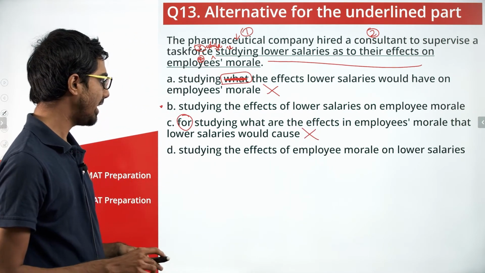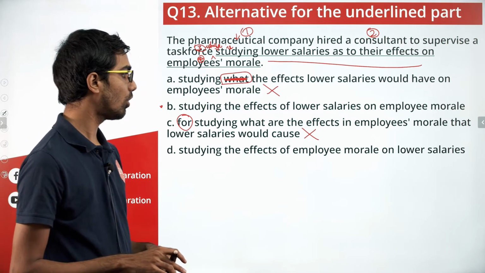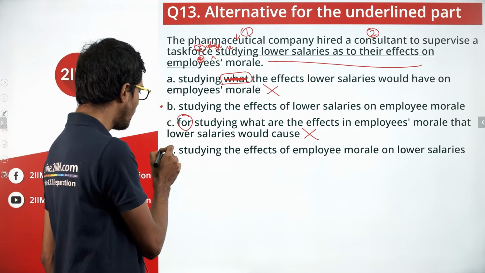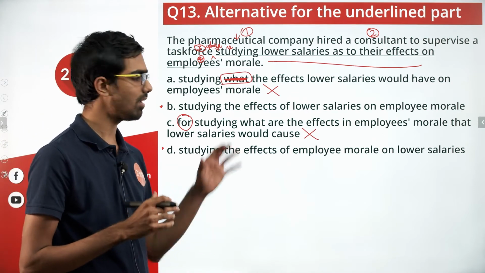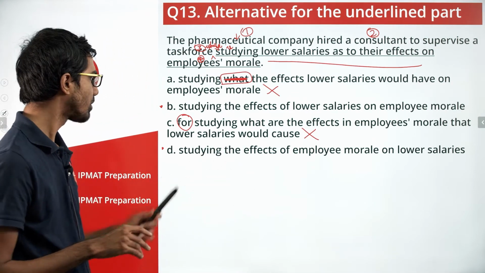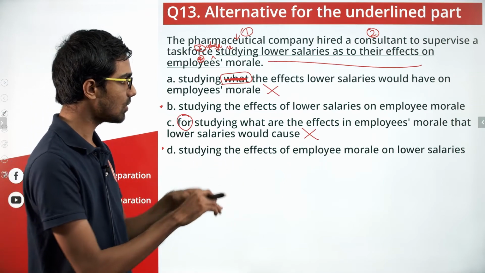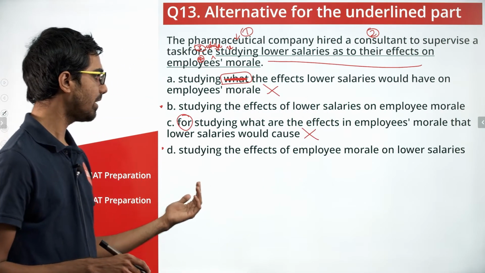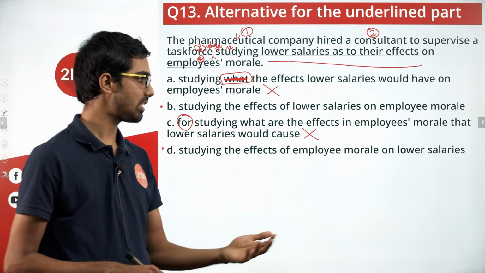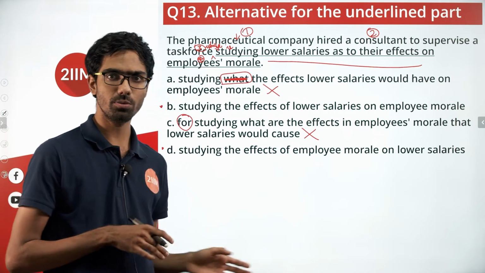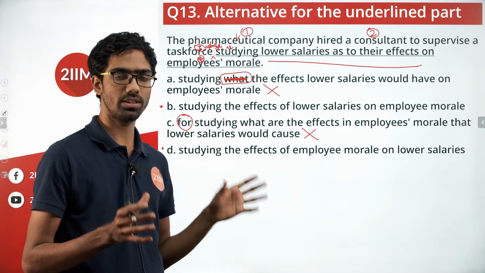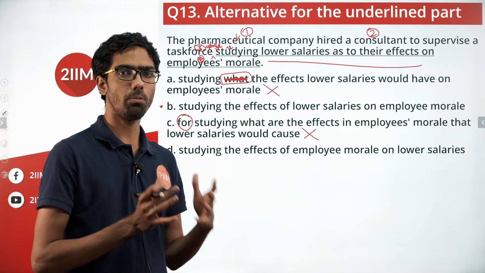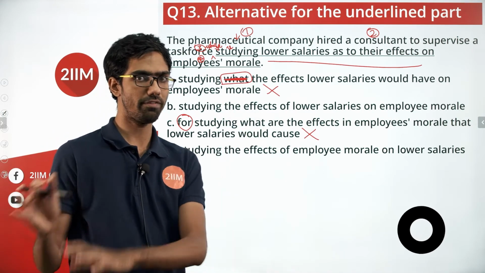The last one, studying the effects of employee morale on lower salaries. Okay. Let's compare B and D now. What is it that we are missing when we compare both of these options? Studying the effects of lower salaries on employee morale, studying the effects of employee morale on lower salaries. What is the cause? What is the effect? That is what we are looking at finally. So the answer to this question boils down to what the cause is, what the effect is.